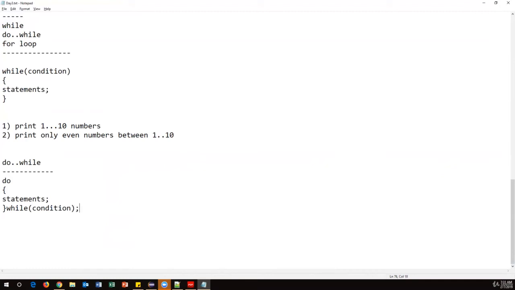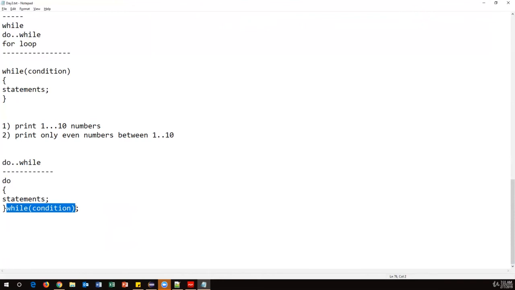But the main difference between while and do while loop is, in the while loop, first it will check the condition, and then it will enter into the block and execute the statements. But in the do while loop, in the first round it will not check any condition. It will directly jump into the block, execute the statements at least once, and then it will start checking the condition.